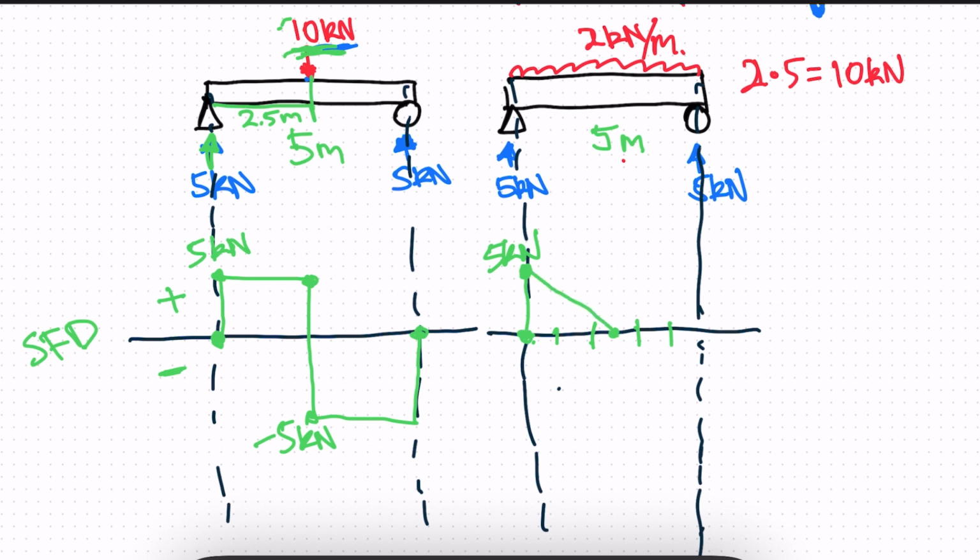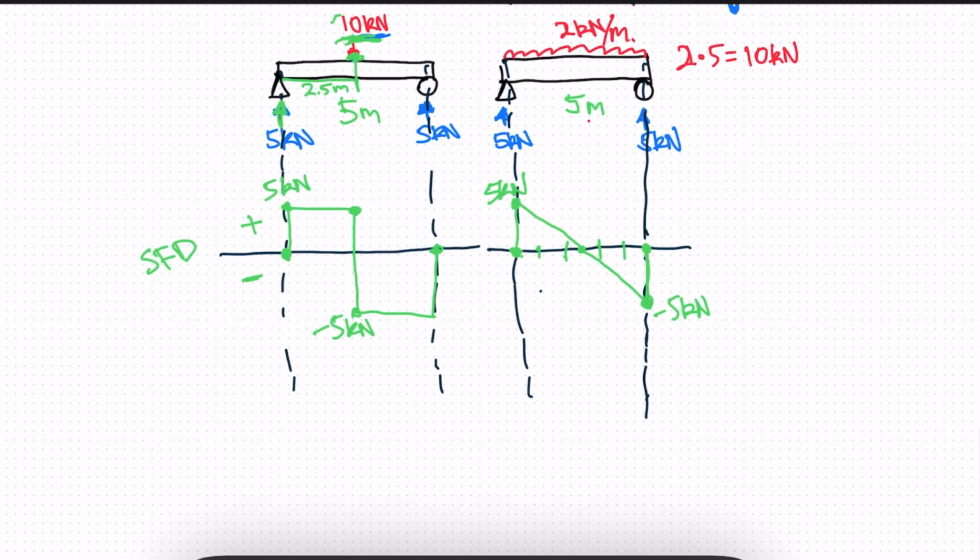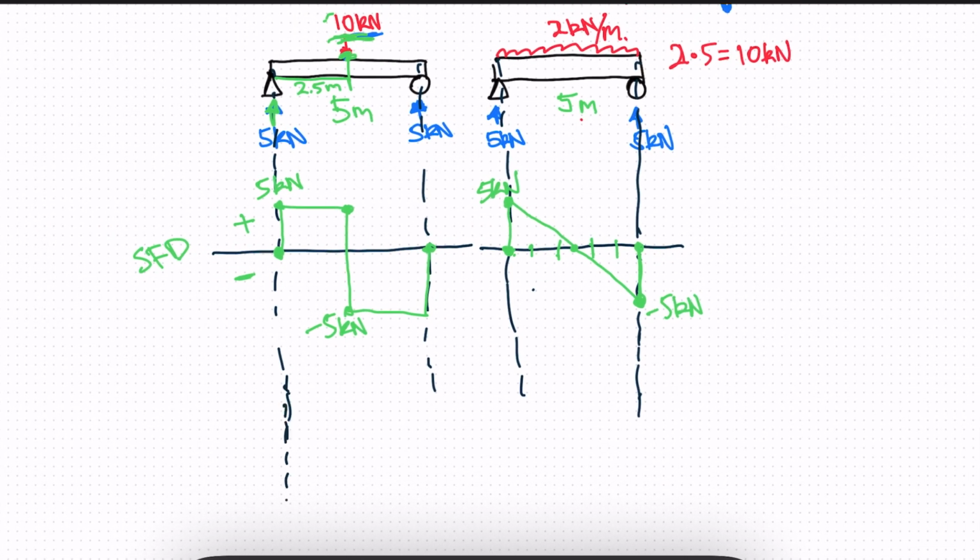We can go to the middle and across, and then this will be negative 5 kilonewtons here, and we will return back to 0 at the end of the beam, right? That's our shear force diagram. And now we can draw our bending moment diagram. So we can extend this further and we can draw our bending moment diagram.